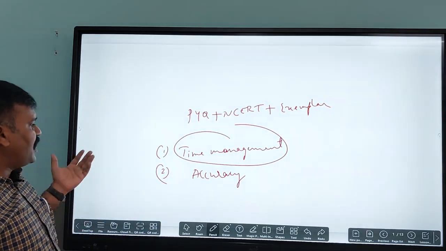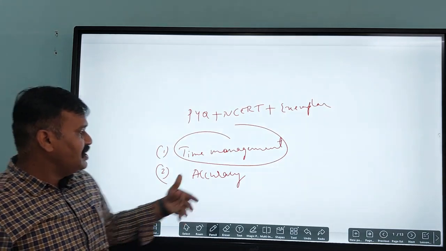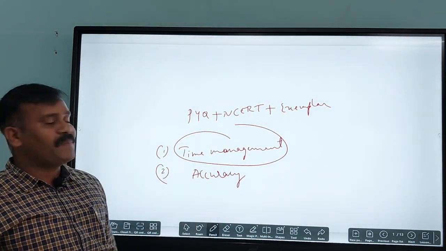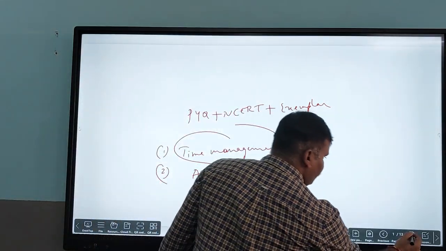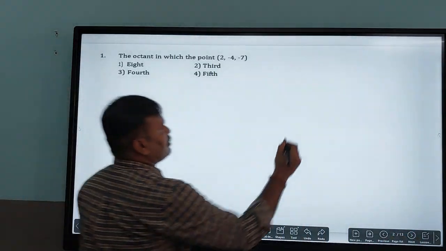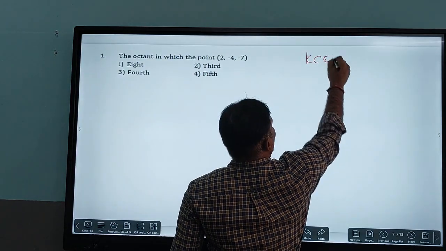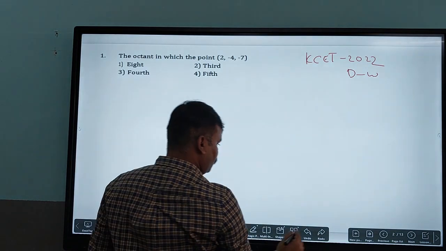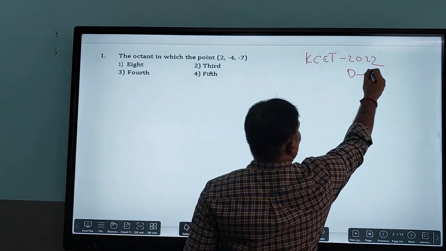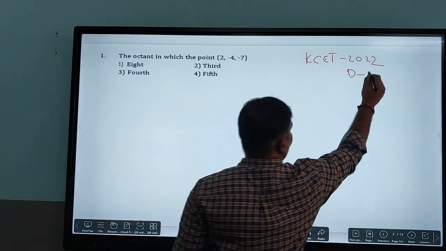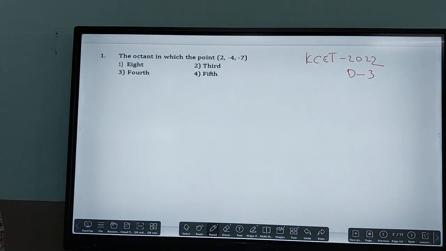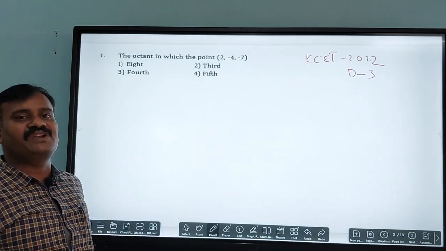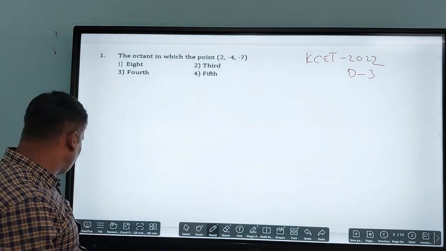So now we are moving on to the next session, that is a continuation, where we are solving the previous year question paper, that is KCET 2022, D3 version. A few of the questions I am going to solve from the 2022 previous year question paper, and please keep in your mind what I showed.